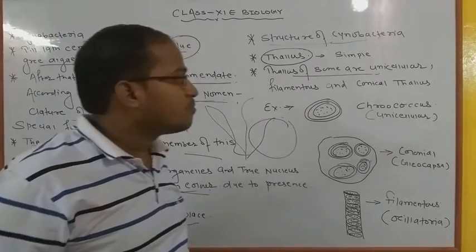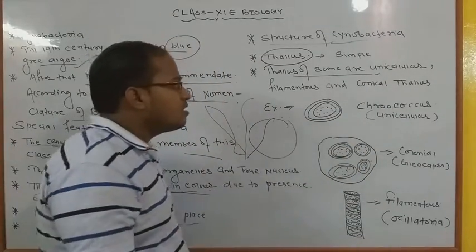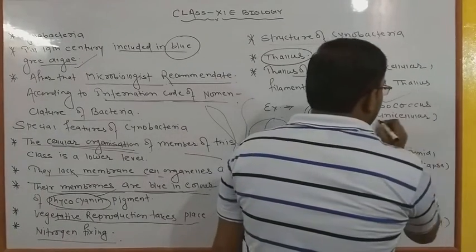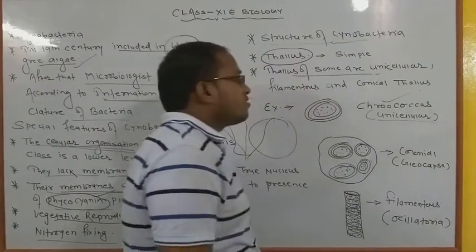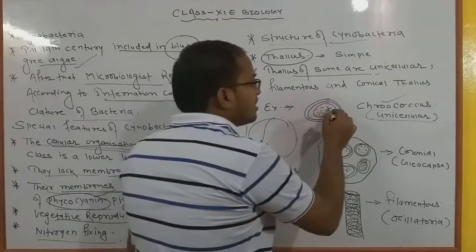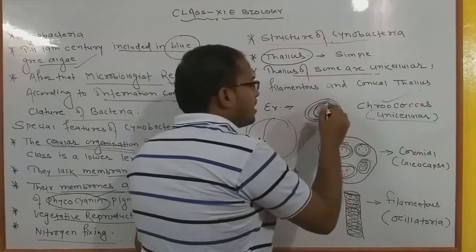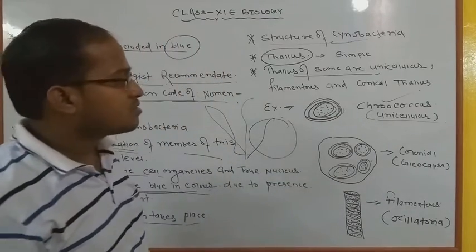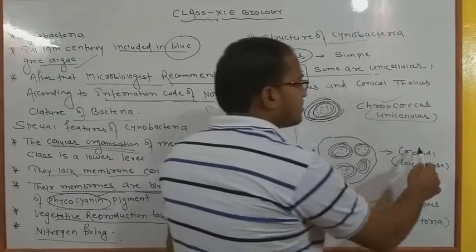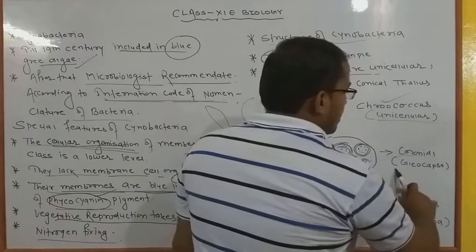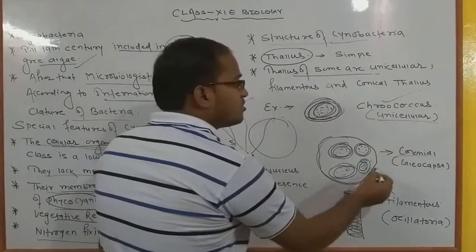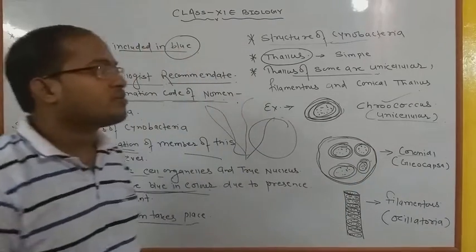Now if we talk about it, there is one example I have given here: this is Chroococcus. It is unicellular. Unicellular means here you can see there is only a single type of cell, including a bound membrane structure. Okay, and next we are going to discuss the colonial form, Gloeocapsa. This is found in branches. Okay, you will see this in branches.